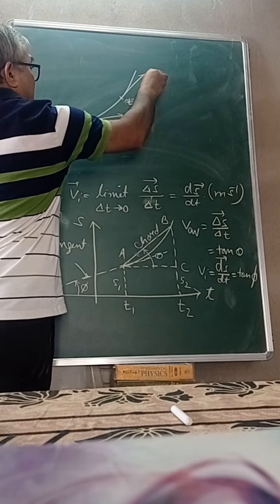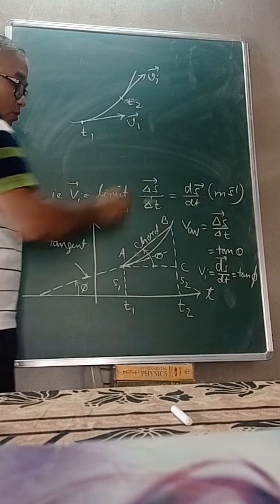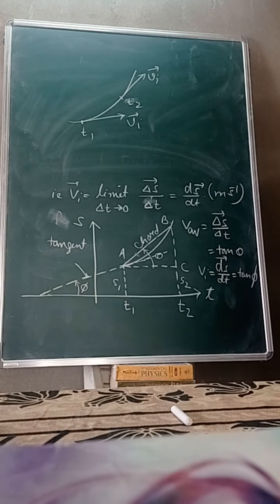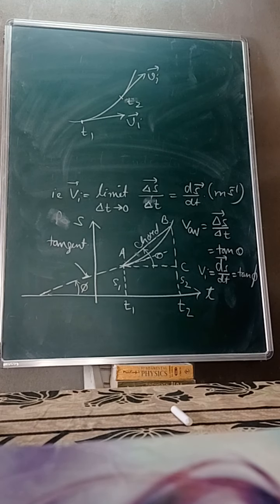This is the direction of instantaneous velocity at time t2. If the body moves with variable velocity, at different instants instantaneous velocity has different values. The different value may be due to different direction of motion or may be different magnitude.